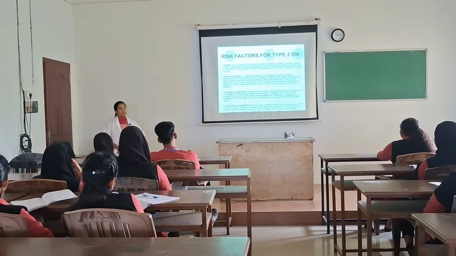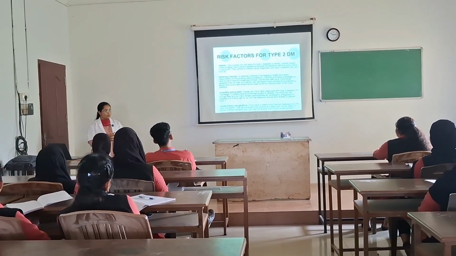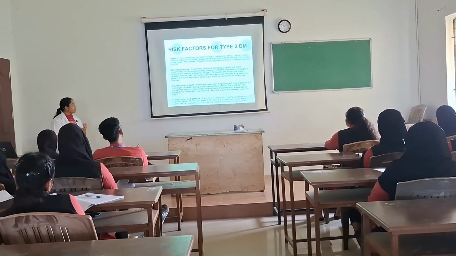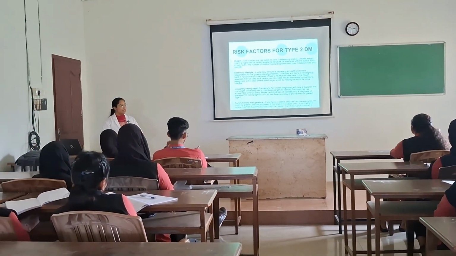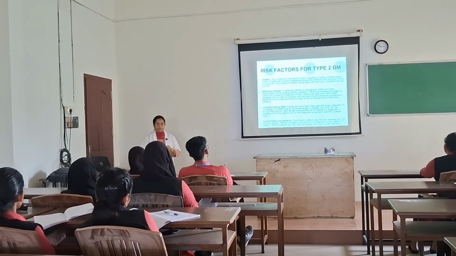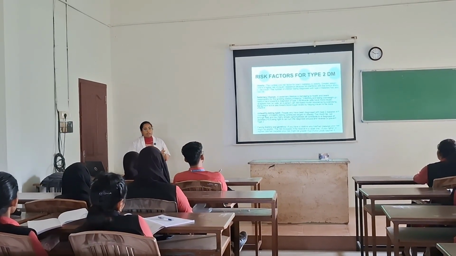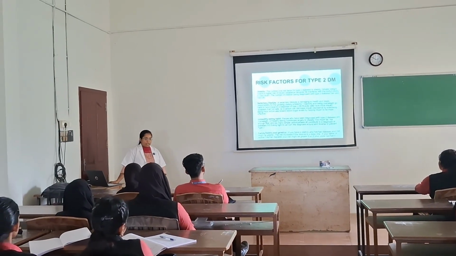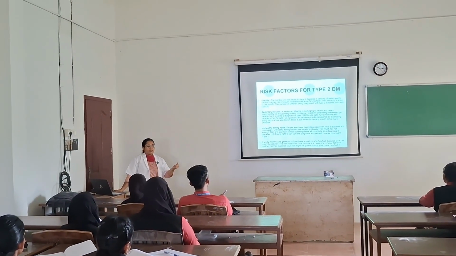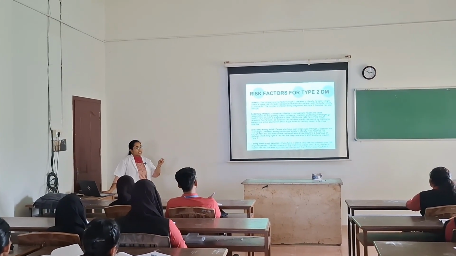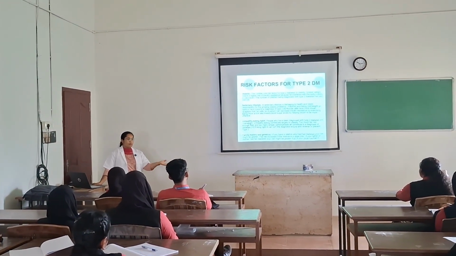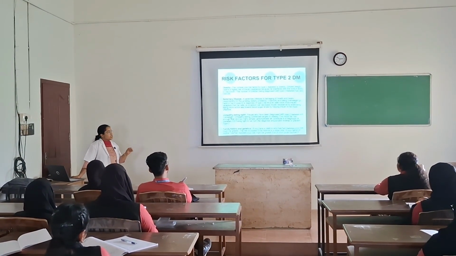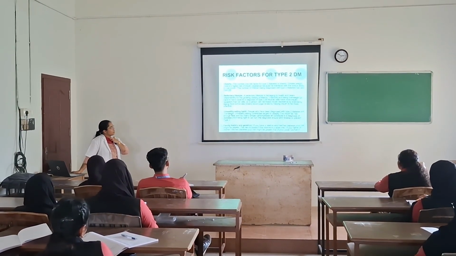And regarding type 2, why does it happen? The main reason is obesity, sedentary lifestyles, unhealthy eating habits, and family history or genetics, right? So we will be eating junk foods and all, right? So that can lead to obesity or deposition of unsaturated fatty acids. Likewise, that can increase cardiovascular risk. That will finally result in higher levels of glucose in our body. So the main reason in type 2 is obesity.